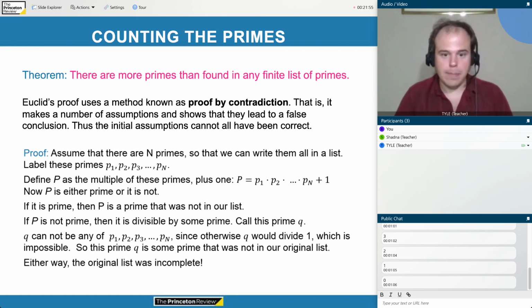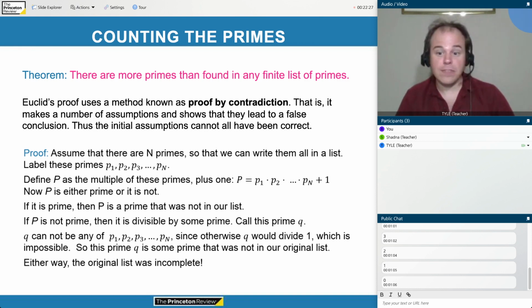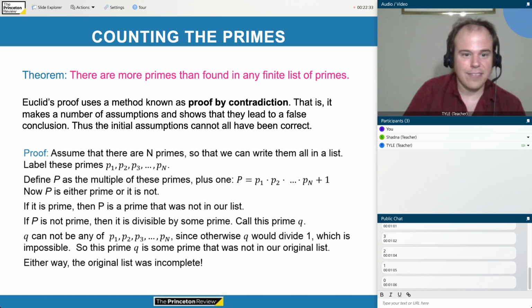But if P isn't prime, then by definition, that means that P has to be divisible by some prime. And let's call that prime which divides P, let's call it Q. All right? So now, this number Q cannot be any of the primes from our list, because if it were, then when we divided P by Q, we would get a remainder of 1. So we know that Q is not one of the primes from our list, because when we divide P by Q, we get remainder 1. Right? We can see that from the form of P.